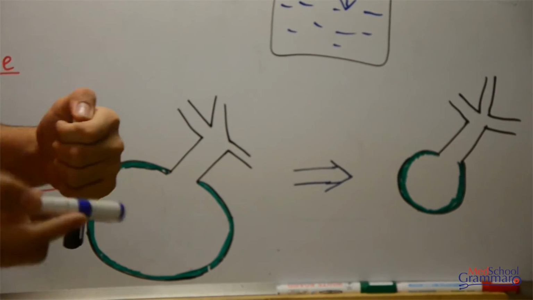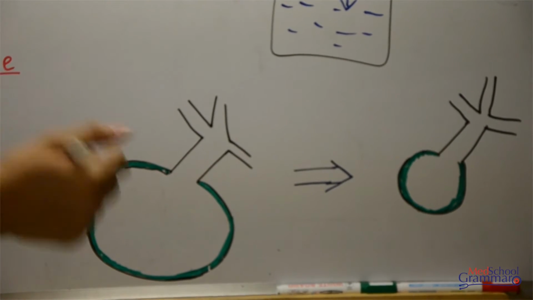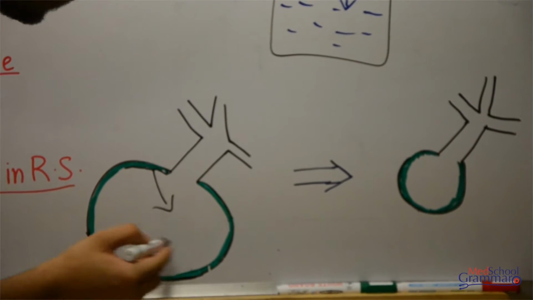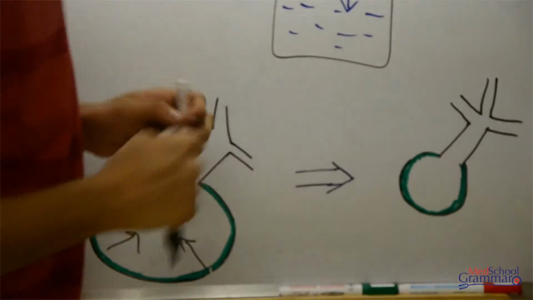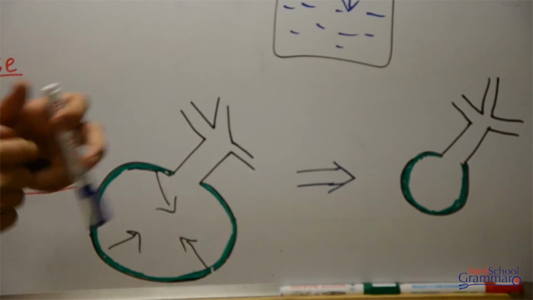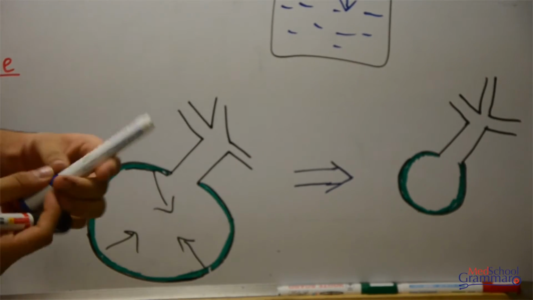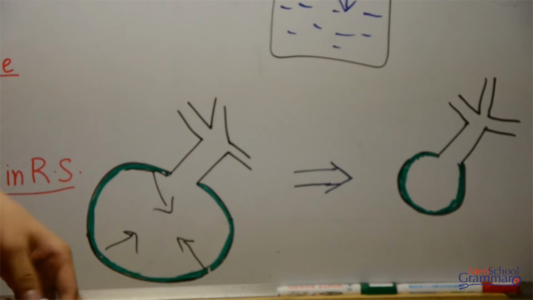If it's tending to reduce the surface area, what do you mean by that? It means the size of alveoli would decrease. So the direction of the force of surface tension would be like this, and this would cause a decrease in the size of alveoli. But okay, so this takes place in our body, but that's bad for us, right? The size of alveoli is decreasing. How is that good for us?